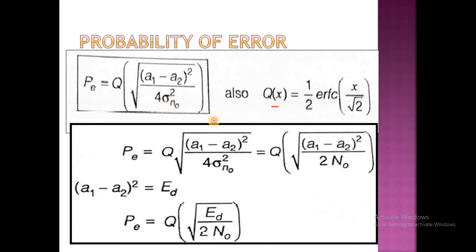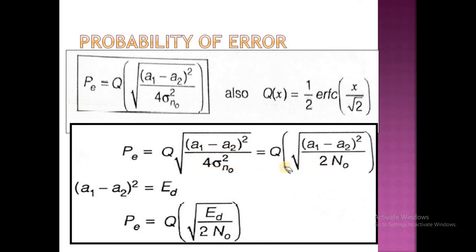Here Q of x equal to half into ERFC of x by root 2. Q of x is a non-decreasing function.